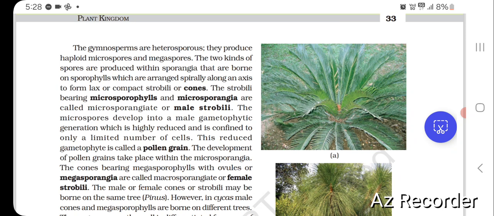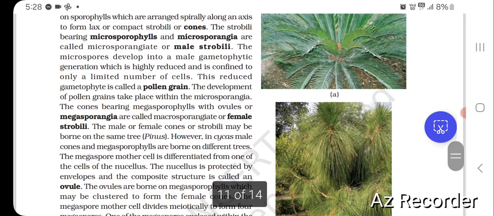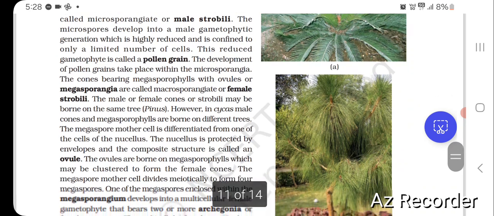The strobili bearing microsporophylls and microsporangia are called microsporangiate or male strobili. The microspores develop into a male gametophytic generation which is highly reduced and is confined to only a limited number of cells. The reduced gametophyte is called a pollen grain. The development of pollen grains takes place within the microsporangia.